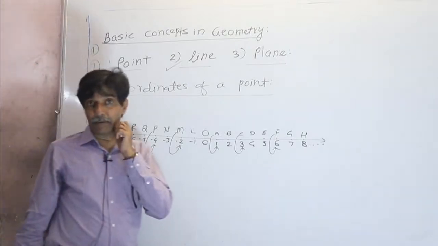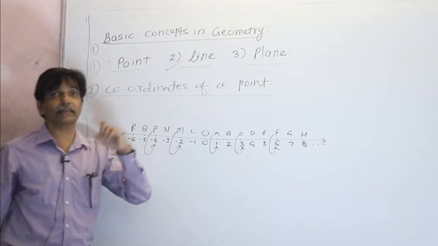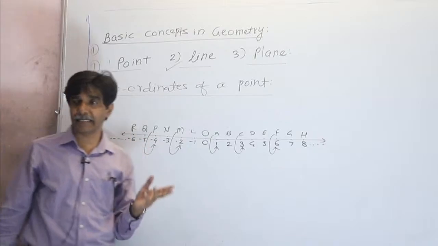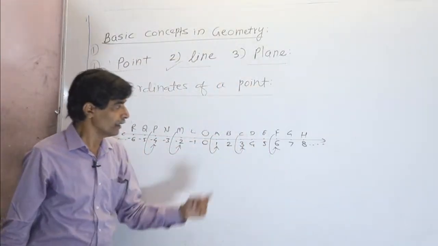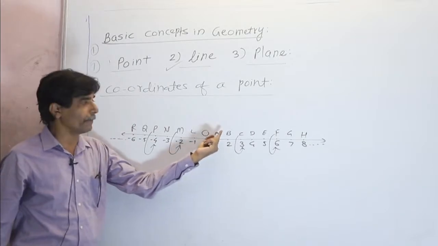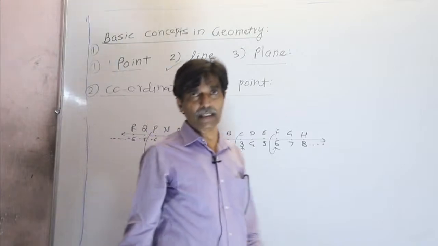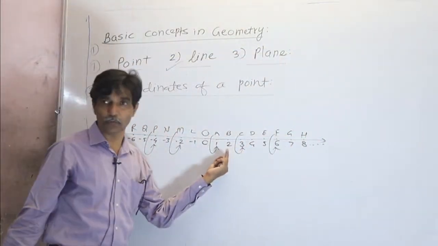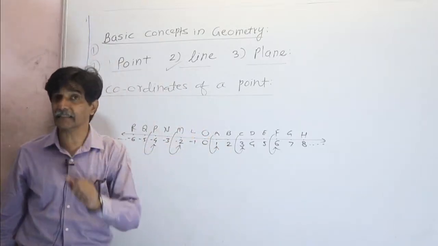One thing we have to remember again: once a number is associated with one point, that number will not be associated with any other point on that number line. For example, 2 is associated with point B. Now on this number line there will be no other point which has the number 2 associated with it.